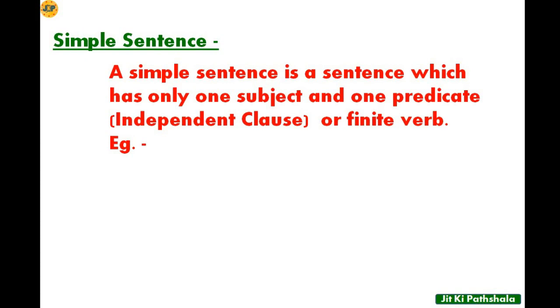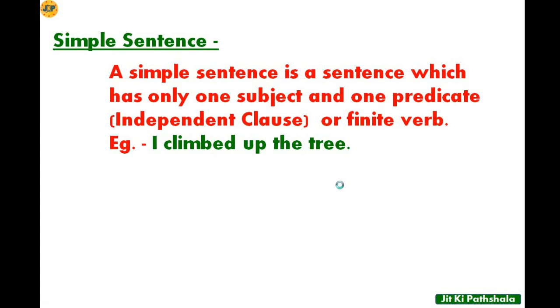Example, you can see here: I climbed up the tree. So here we can see that this sentence is an independent sentence. It means that we have not taken help of any other sentence to give its meaning or to understand its meaning. It is clear that I climbed up the tree. Here we have a subject, I is the subject, and climbed up the tree is the predicate. So this is a simple sentence.